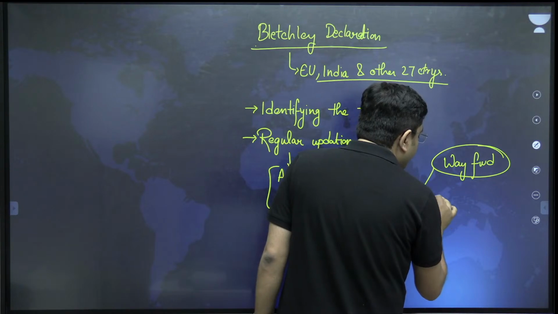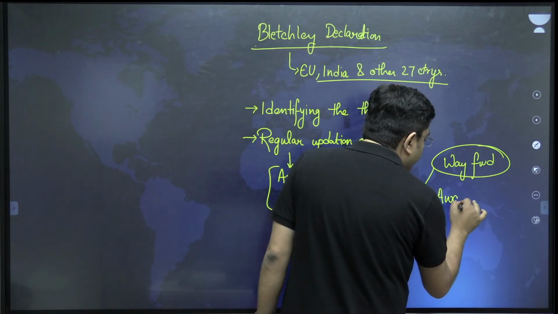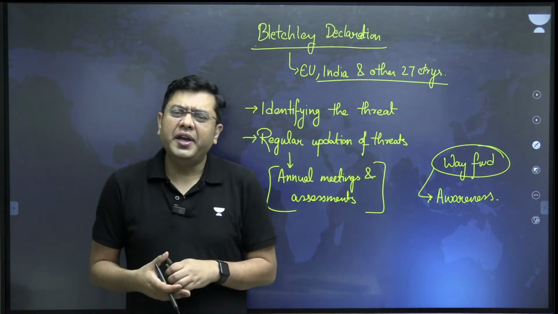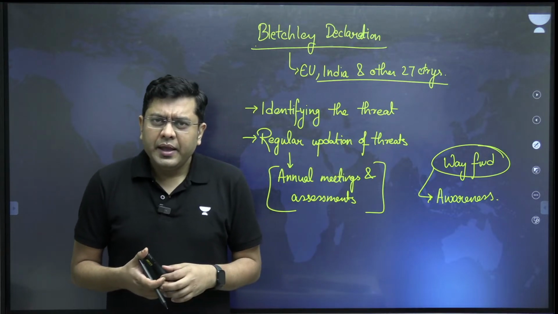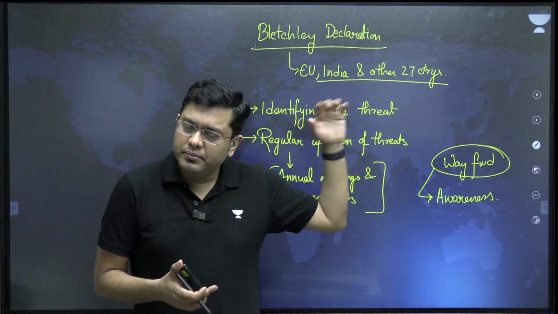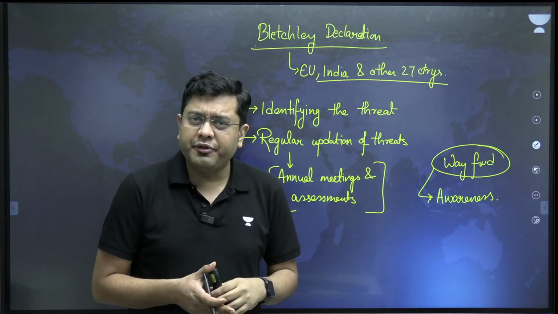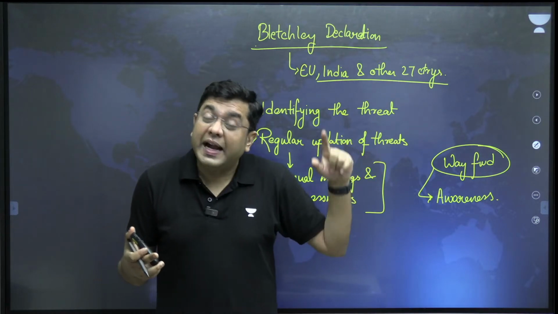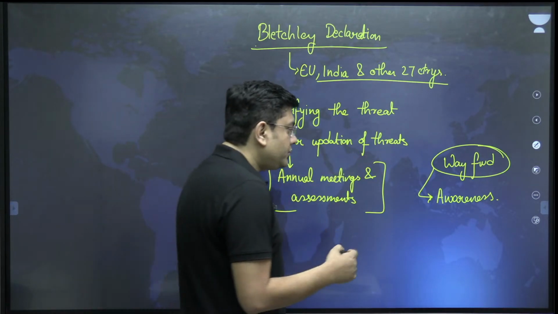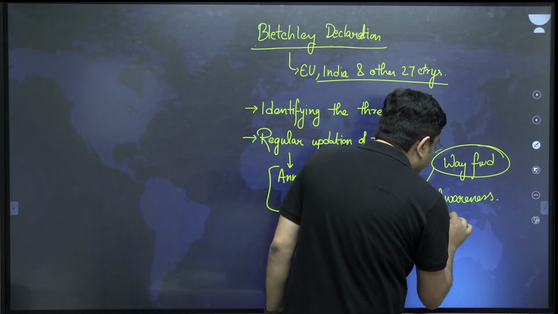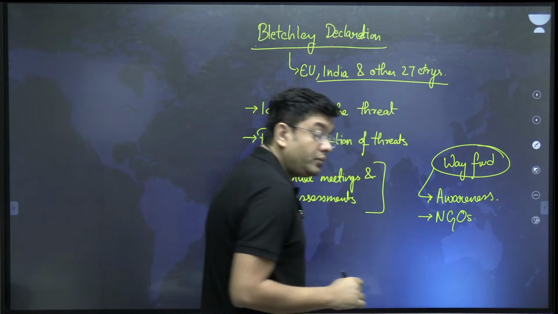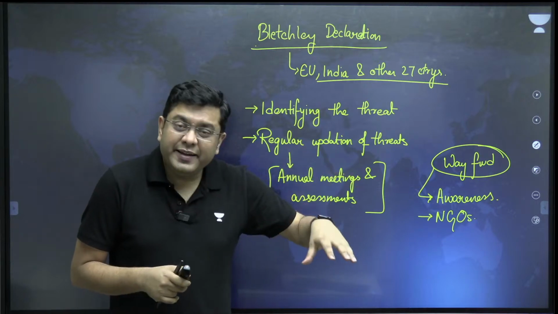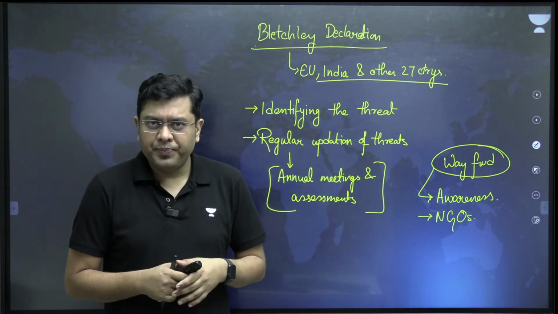That is awareness. Then what? You have increased the level of awareness, but that will take time. It is not as if a television program has an advertisement about the warnings of AI and immediately everybody will be aware that they must look out for AI. No. That is where the role of NGOs comes in. NGOs can go for dissemination of information and raising of awareness at the grassroots level.